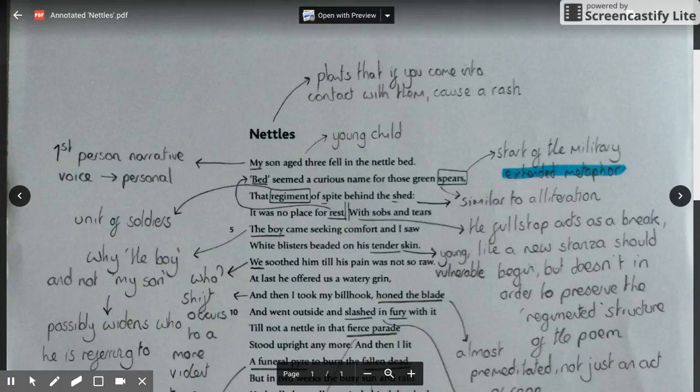Okay, the next poem that we're going to be looking at is called Nettles. And here's a short video just to introduce the poem in preparation for our lesson, or to act as revision.